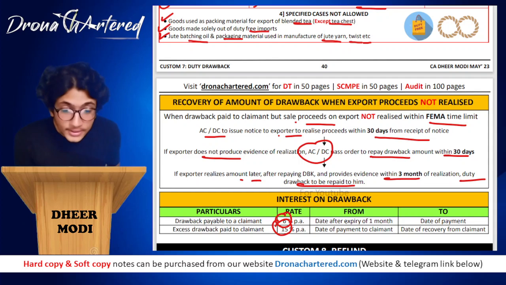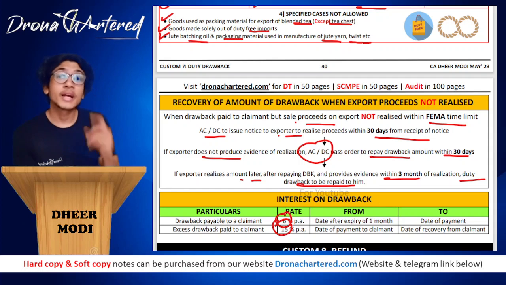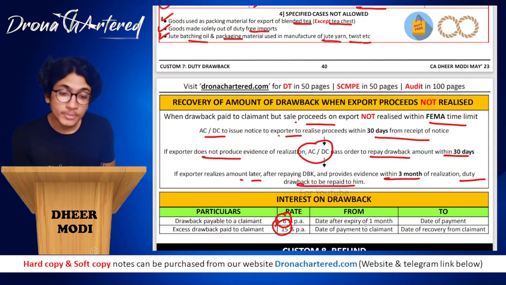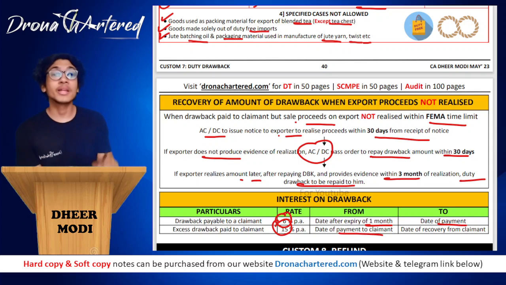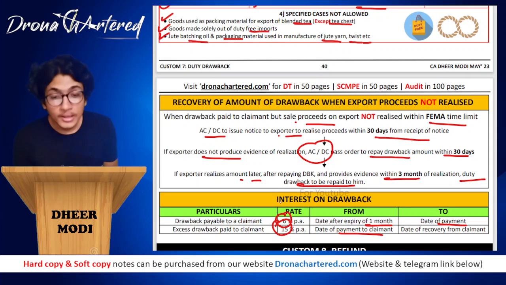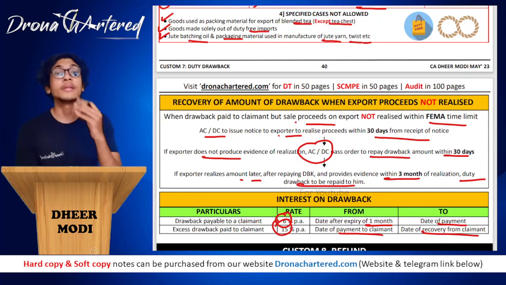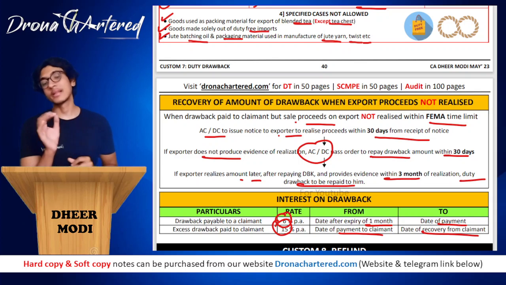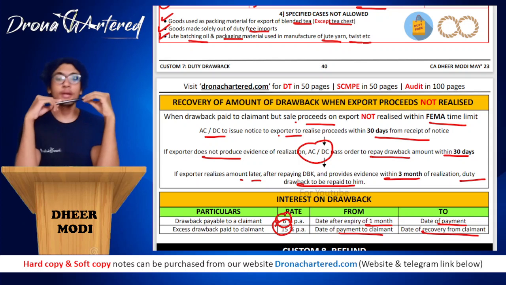From the date after expiry of 1 month, that means another 1 month also has been given to them, till the date of payment. However, when it is the other way around, it is the date of payment to the claimant. That is, the date when we paid you extra, from that day interest will be chargeable, 6% and 15%. Date of recovery from the claimant, till the date the claimant actually pays this amount back, till that time we will charge you 15% per annum.